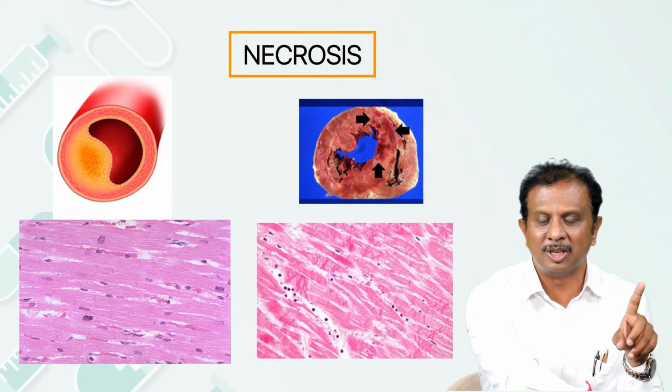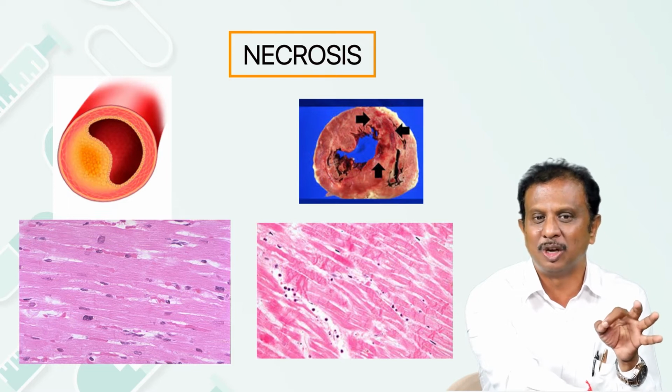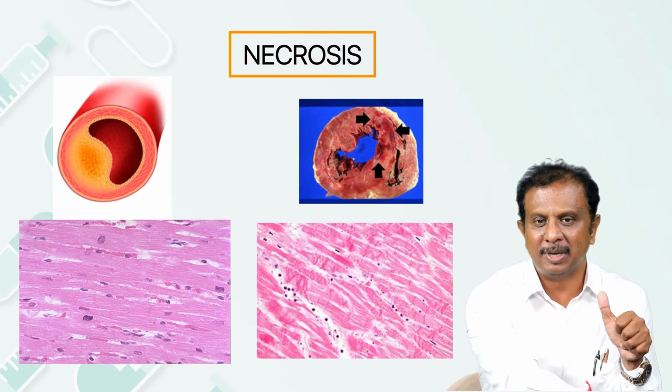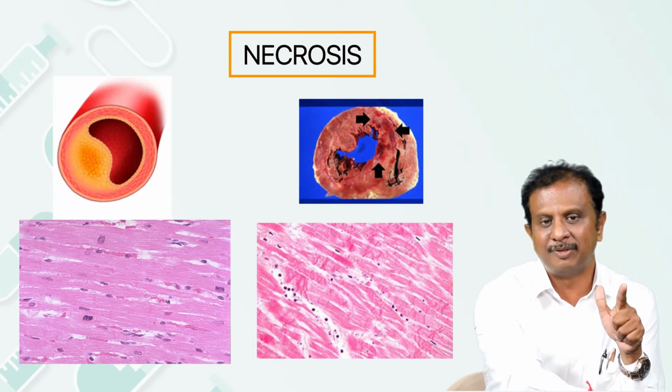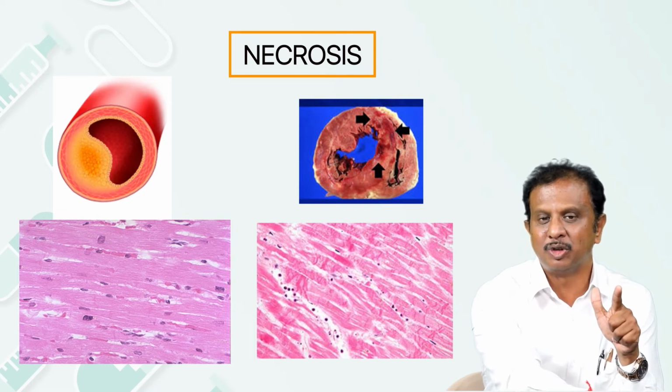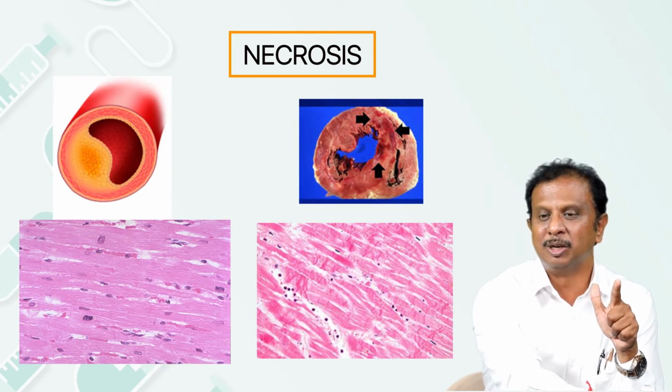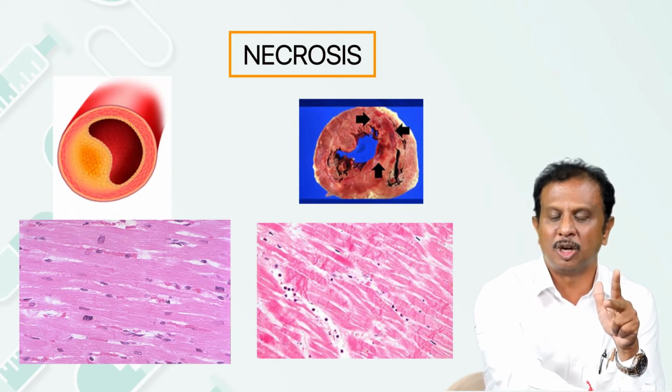Necrosis is always pathological. Remember, apoptosis can still be physiological. During embryogenesis, it knocks off the supernumerary cells. During the process of development, self-reacting lymphocytes get knocked off, and in several other physiological processes, it plays a role. At the same time, it can be pathological.